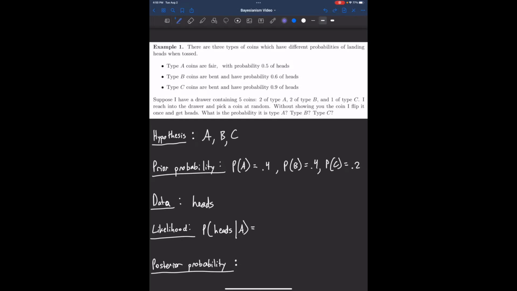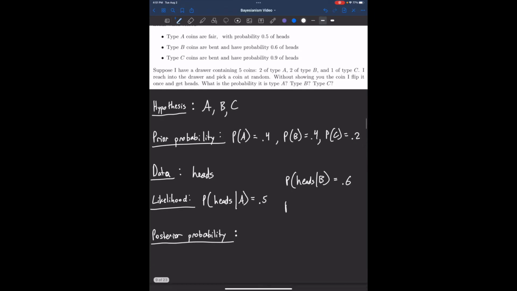So the probability of observing a heads, given that the coin is A, well, that's just 1/2. It's just 0.5, right? Now the probability of heads given B, the likelihood for hypothesis B, is 0.6. And the likelihood for coin C is, you guessed it, 0.9. So those are our likelihoods.